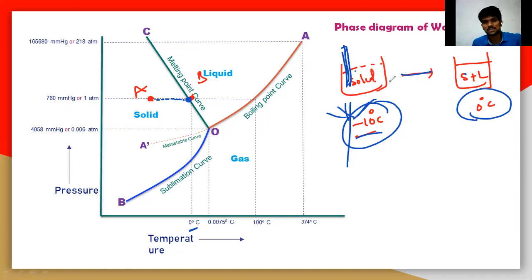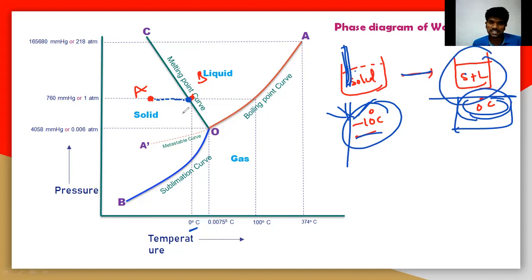After some time, let us take a point A at minus 10 degrees, and we are supplying the heat energy by using a flame. Whenever it reaches the C point, suddenly the temperature is kept constant. That means remove the flame, remove the supplied heat energy. So what happens here? There is an equilibrium between two phases, one is the solid and another one is the liquid phase.